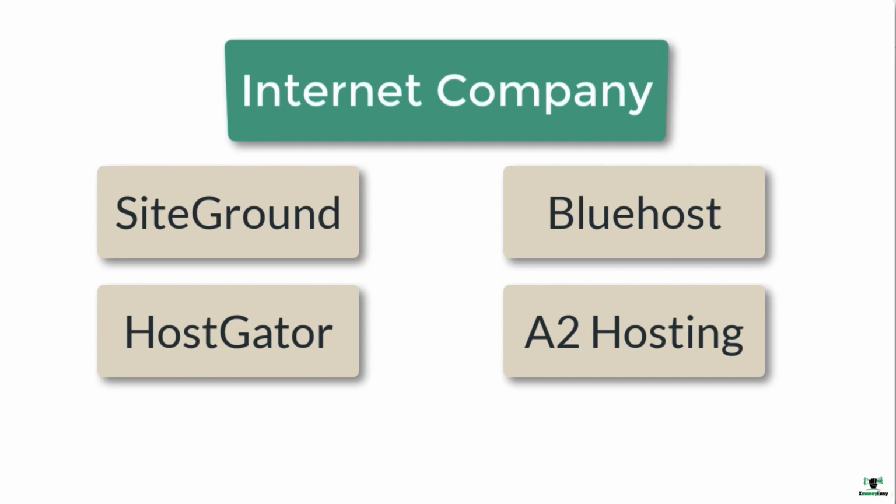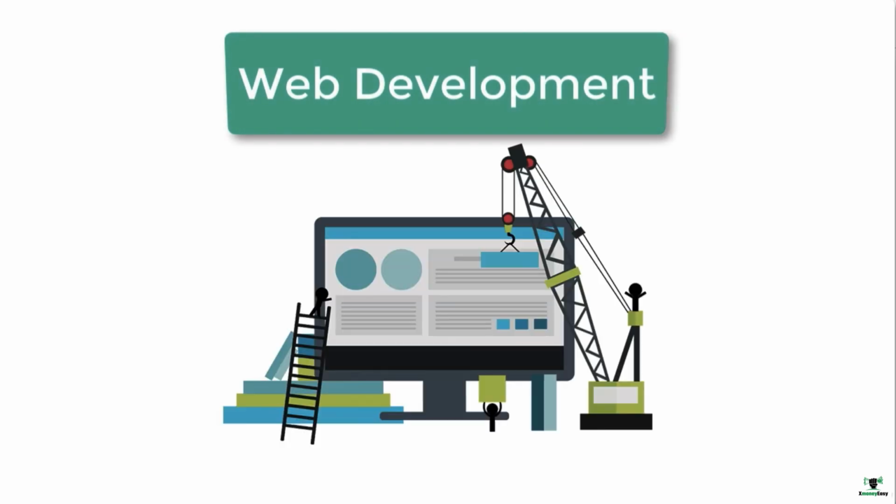There are so many other web hosting companies, but this is the one I mostly use to buy web space. Web development process. This is the last step where, after having our domain name and web space, we'll be moving to the Amazon affiliate website development phase.